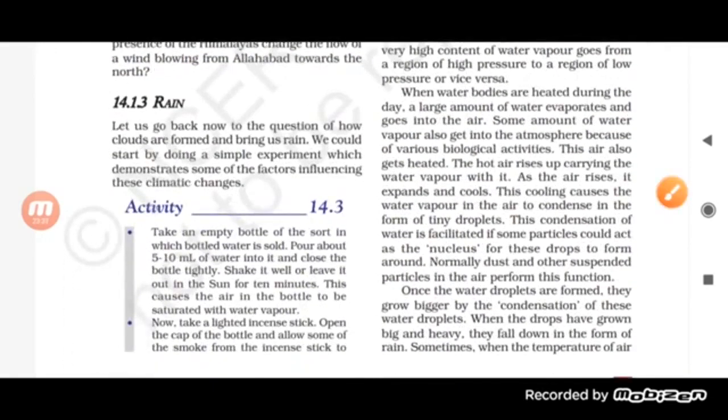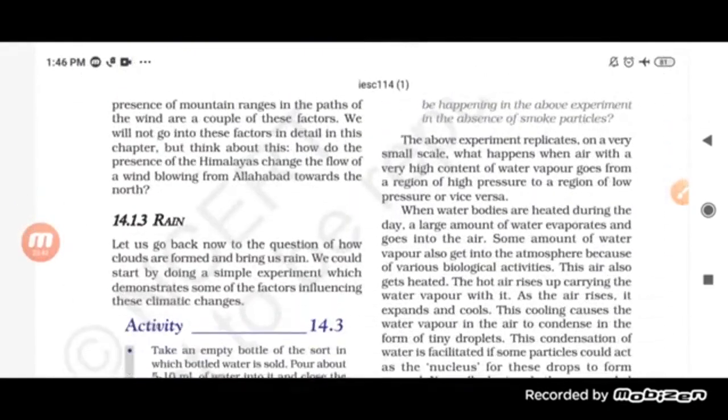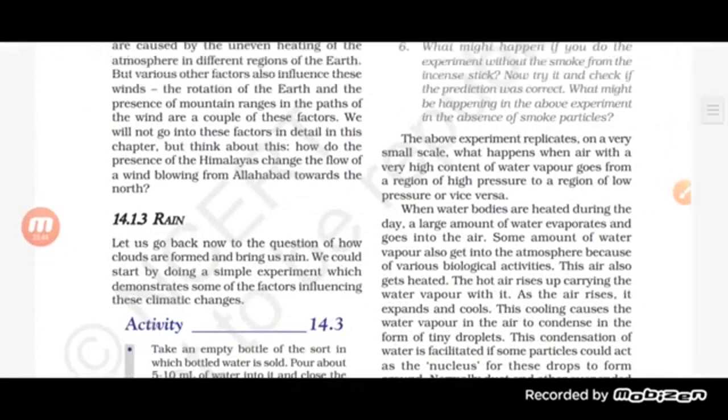Second abiotic component is the rain, students. So let us go back to the question of how clouds are formed or bring us rain. So how is a cloud formed, students? Basically, when water bodies are heated during the day, a large amount of water evaporates and goes into the air. Some amount of water also gets into the atmosphere because of various biological activities, and these areas also get heated. The hot air rises up carrying the water vapor with it, and as the air rises, it expands and cools.